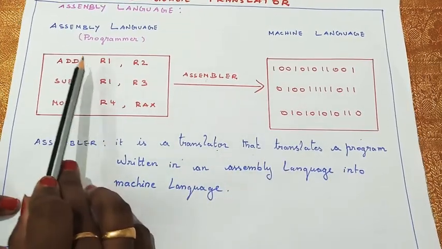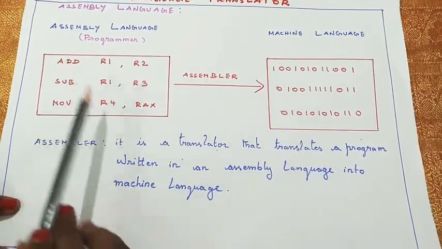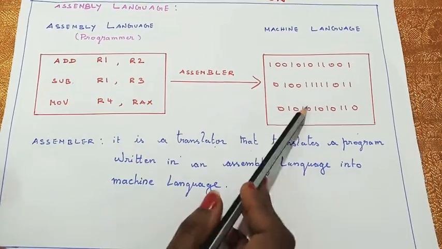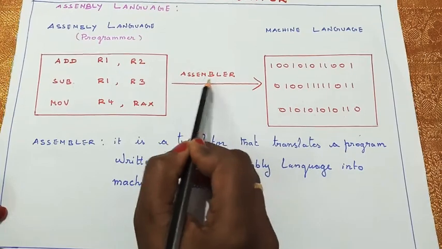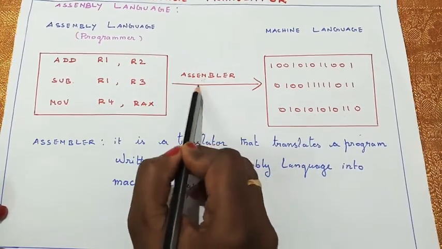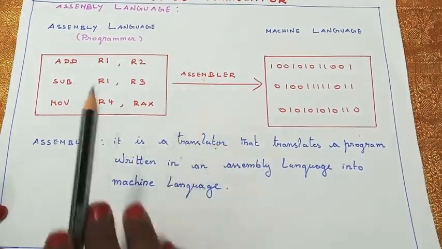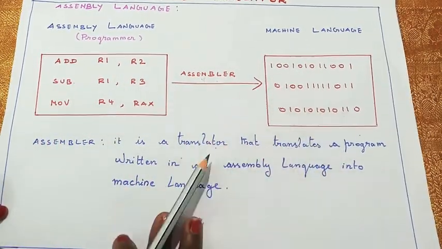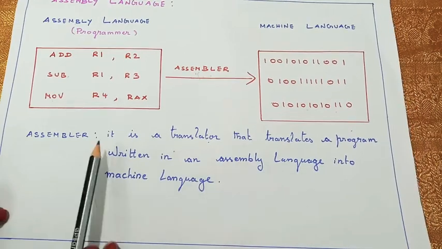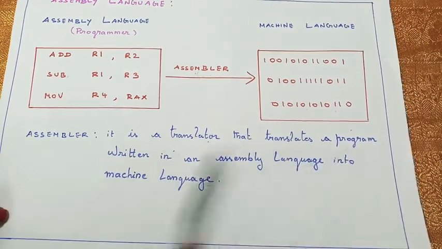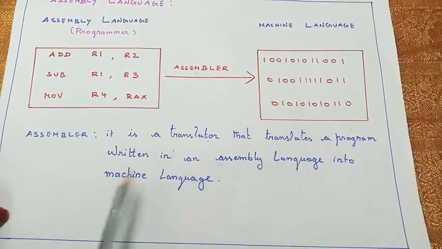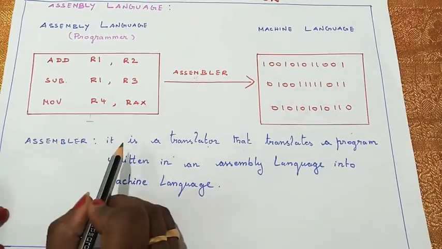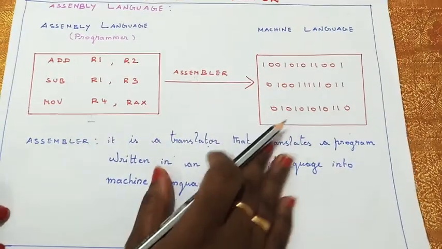Every instruction given by the user in the computer, all the information is converted into zeros and ones with the help of this assembler. So assembler is one of the software used to translate all the details, all the information into a machine readable form. Let's see the definition. It is a translator that translates the program written in an assembly language into machine language. So the instructions given by the user will be converted into machine language.